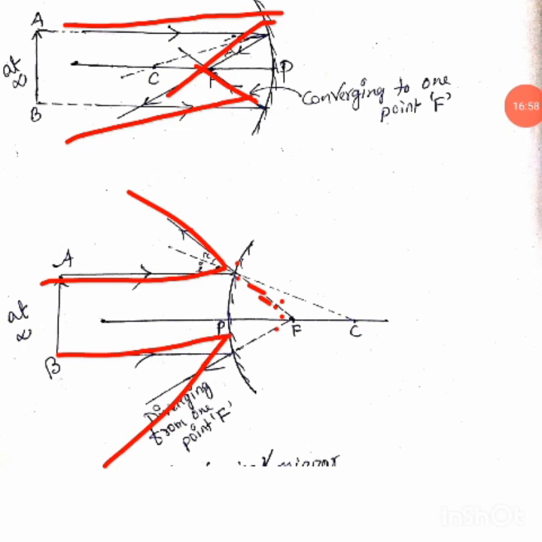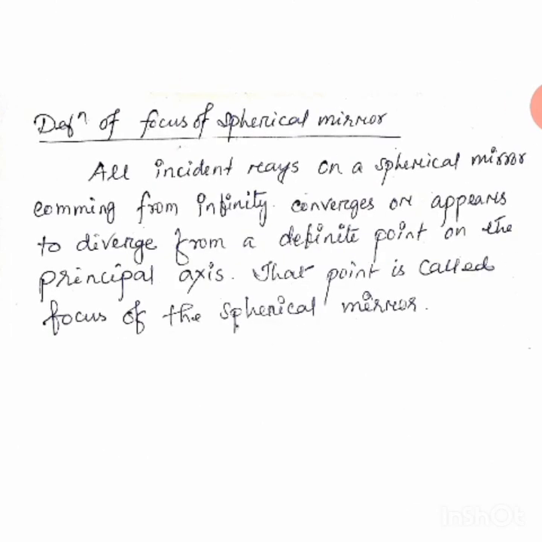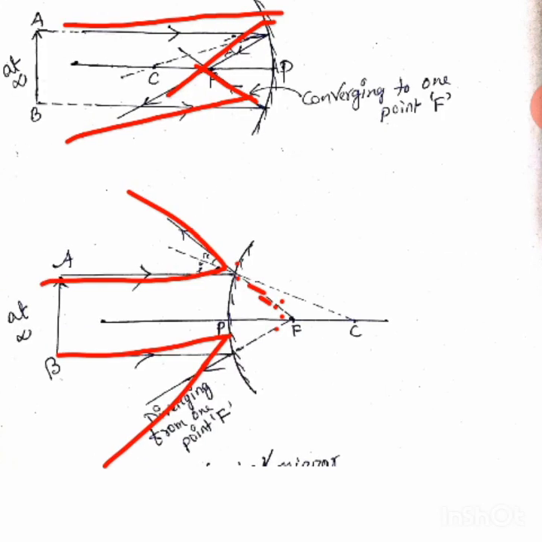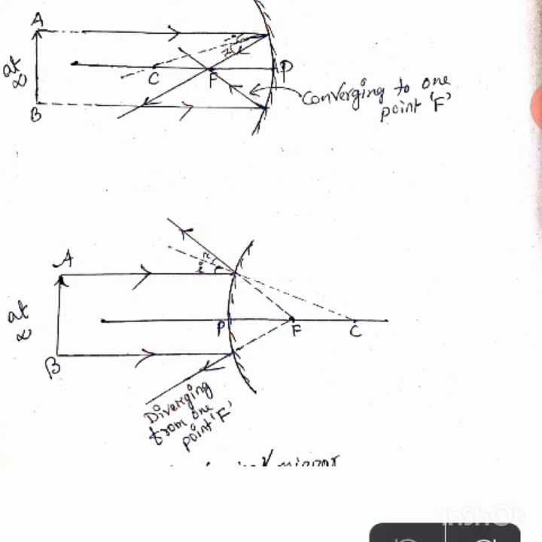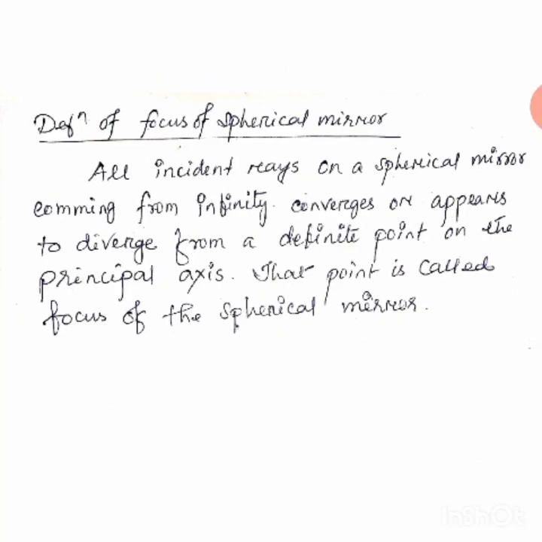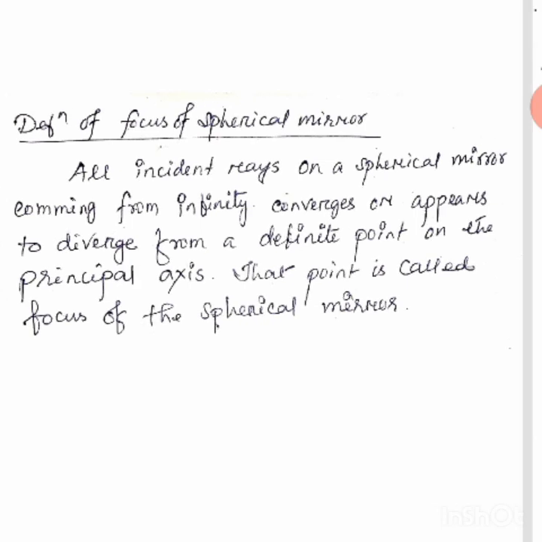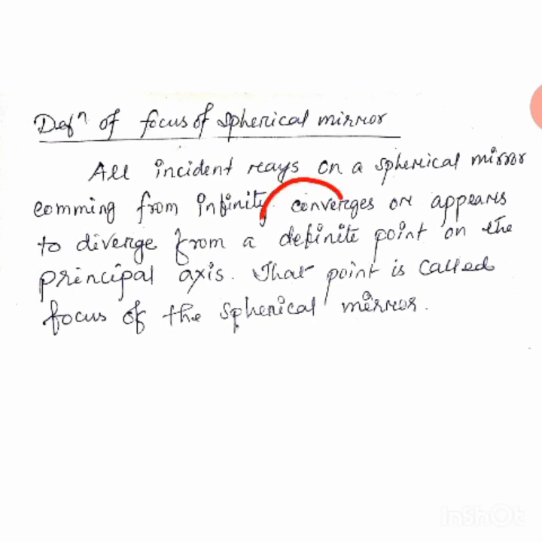So how to define? You see, all incident rays on a spherical mirror coming from infinity. Clear? These incident rays were coming from infinity. That's why, how to define that one I am telling: all incident rays on a spherical mirror coming from infinity converge, in the case of concave, or appear to diverge, from a definite point, from one point.